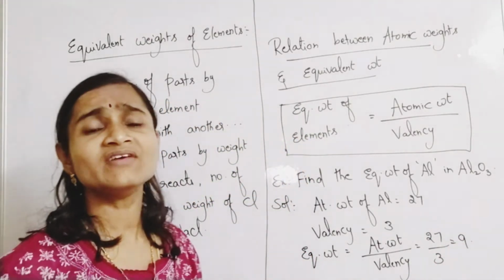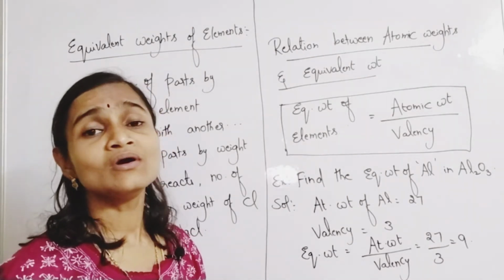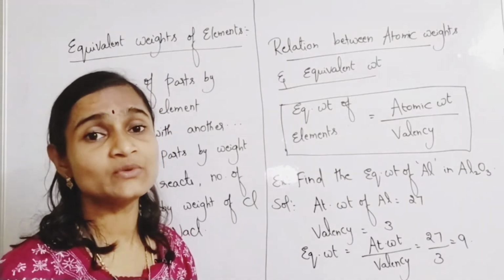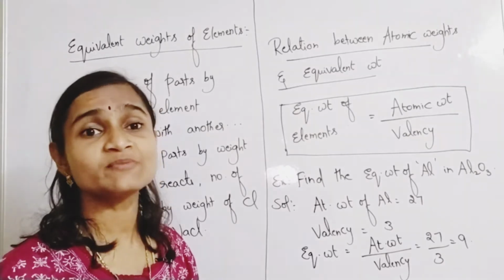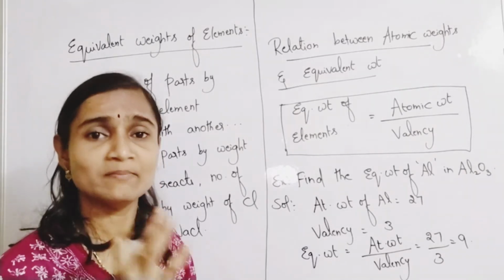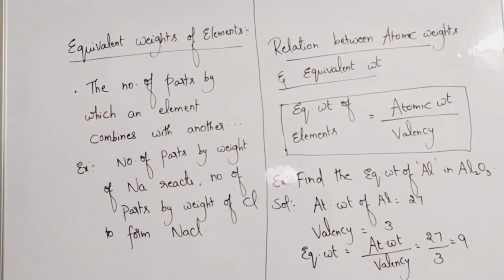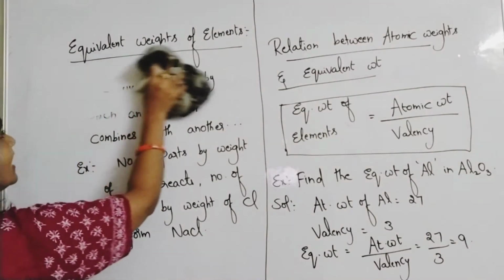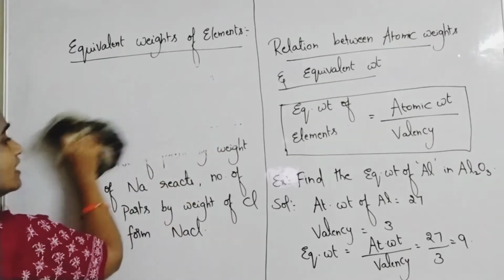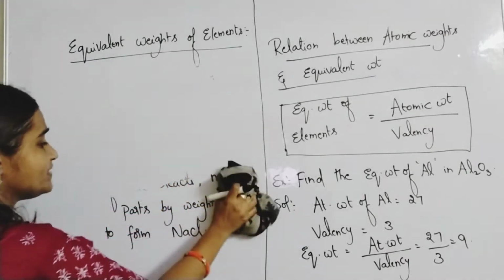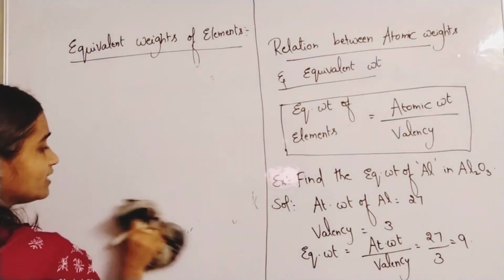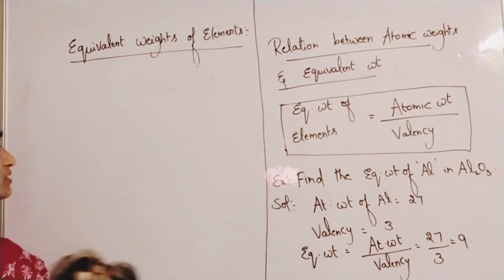Here you don't have any specific units to identify the equivalent weights of elements. You don't have any specific units. It's just a mere number. That's it. So that is an example for what? Equivalent weight. We'll see certain examples now. It can exist even for what? Even for ions also, or even for compounds also.